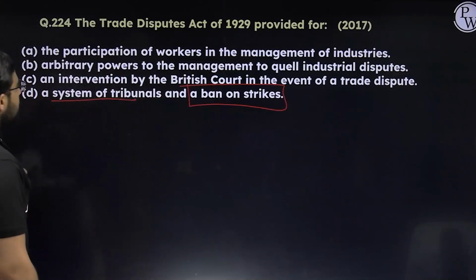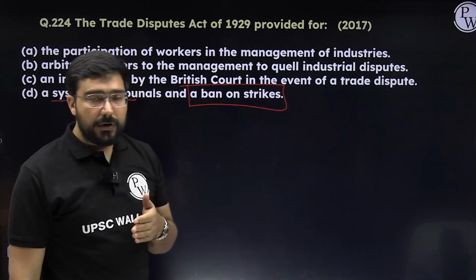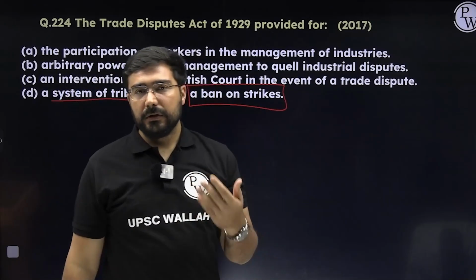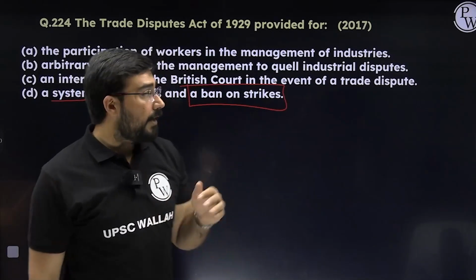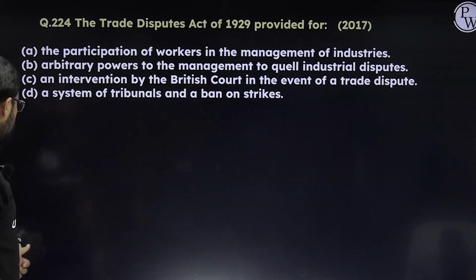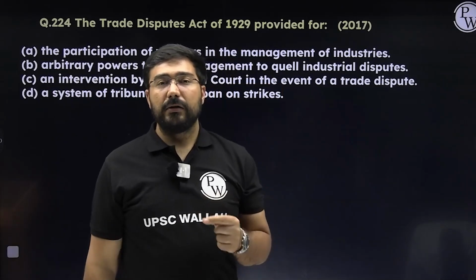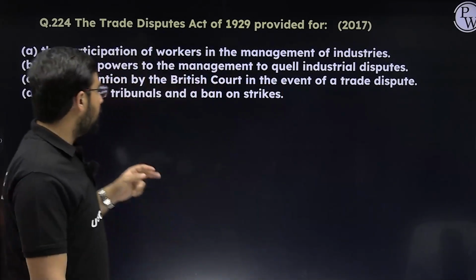The first statement, see here, participation of workers in the management of industries. This was already done by the Trade Union Act of 1926 itself. The 1929 Act was trying to restrict the activities of the communists, and these communists were now becoming the leaders of these trade unions. The answer here will become D.